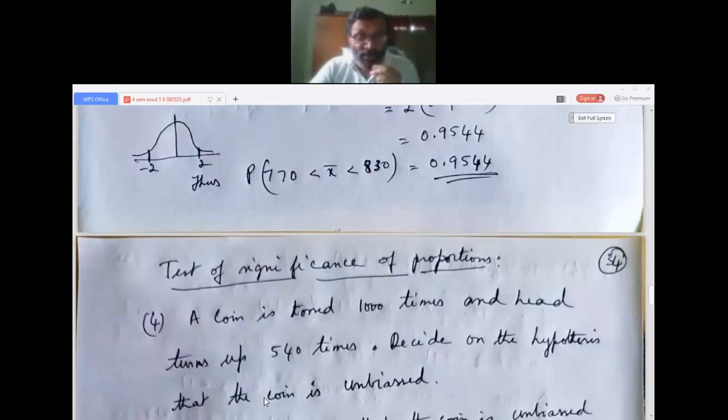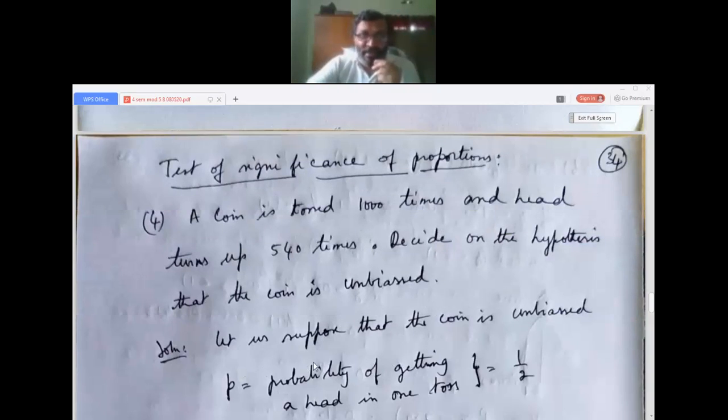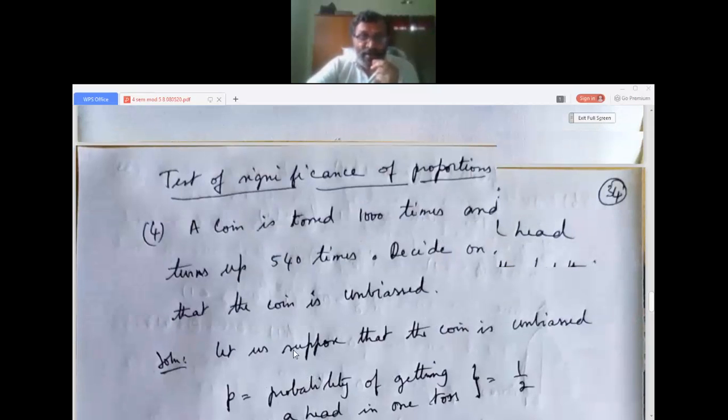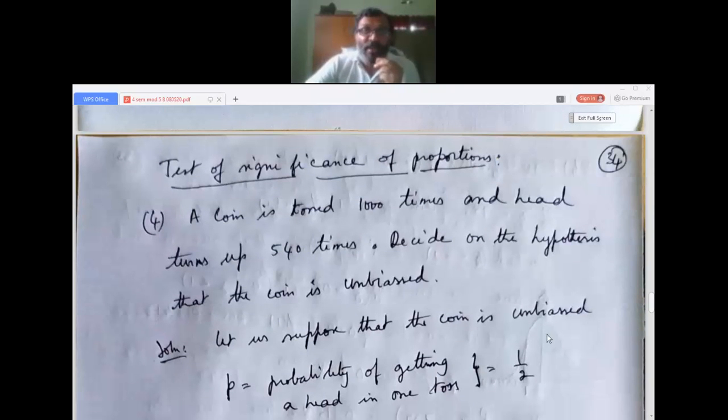A coin is tossed 1000 times and head turns up 540 times. So they have a doubt whether the coin is unbiased or biased. We have to decide whether the hypothesis that the coin is unbiased is accepted or rejected. If they don't give the hypothesis, we have to take one; here it is given. Let us suppose that the coin is unbiased.